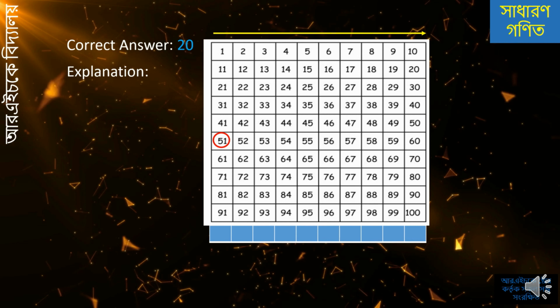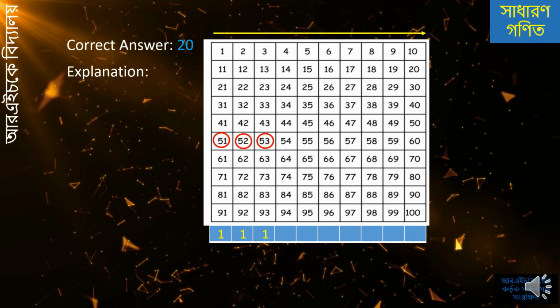So column 1 has 1 5. In the second column, we have 52, so there is 1 5. In the third column, we have the number 53, and the number 5 is 1 there too.